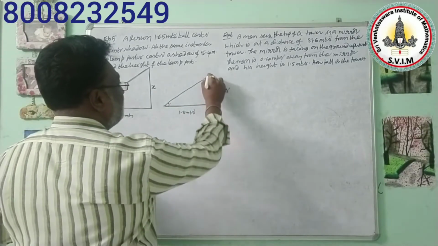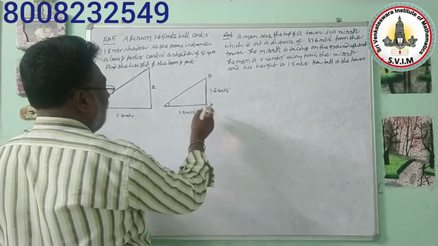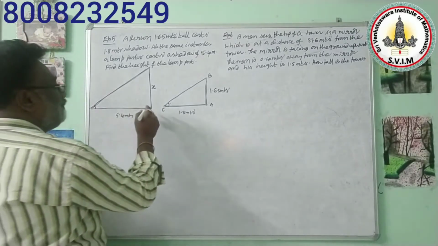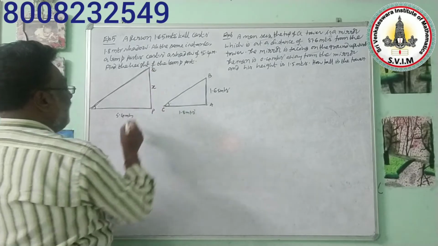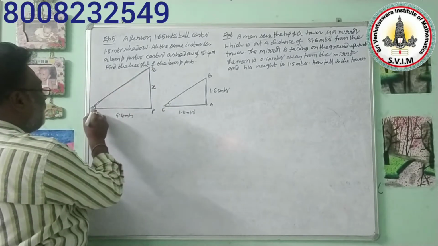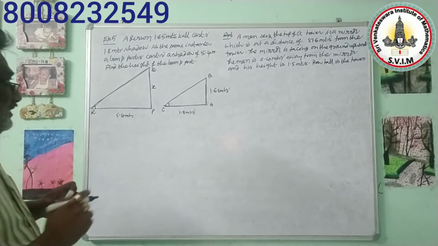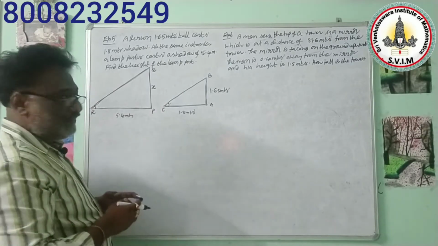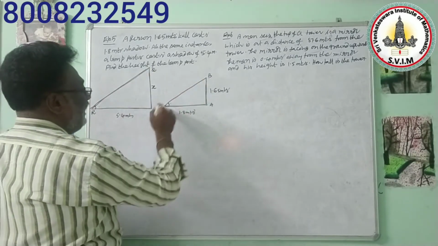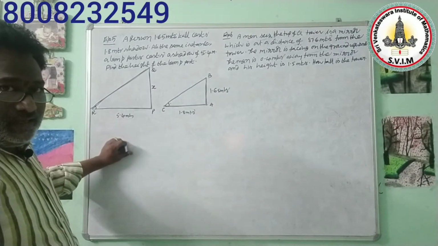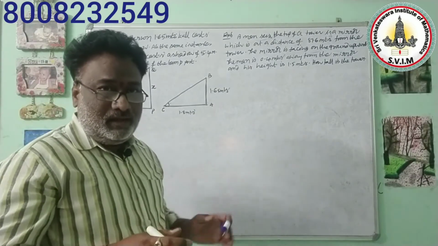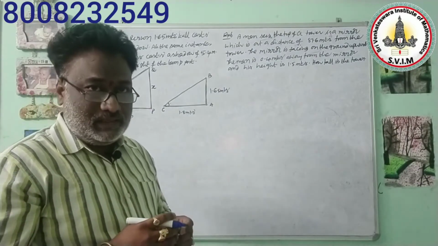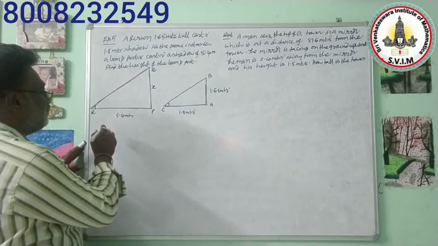Here the height of the person I am taking as AB, and the length of the shadow of that person I am taking as AC. Next, the height of the lamp post I am taking as PQ, and the length of the shadow of that lamp post I am taking as PR. That's all. So at the same instance these angles in these two triangles are the same. That means angle QRP and angle BCA are both the same. Why? Because at the same instance the ray reaching the earth makes the same angle with the earth. That we learnt in physical sciences. Okay, yes.